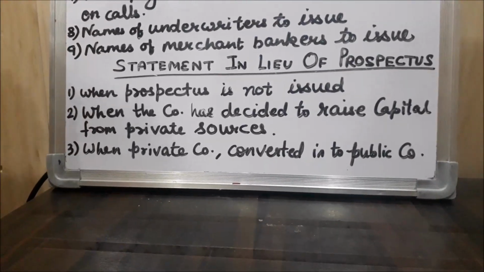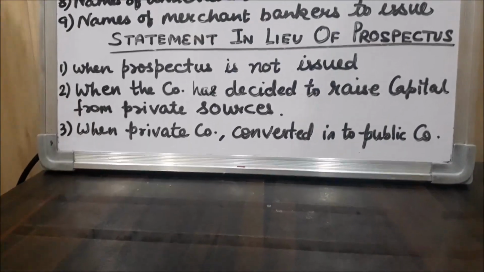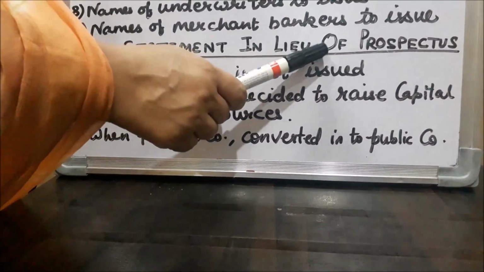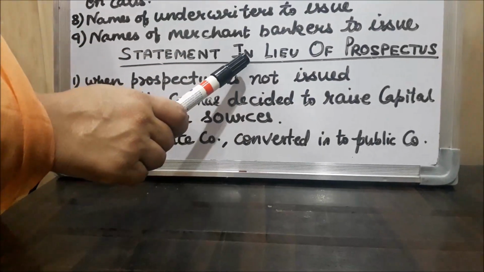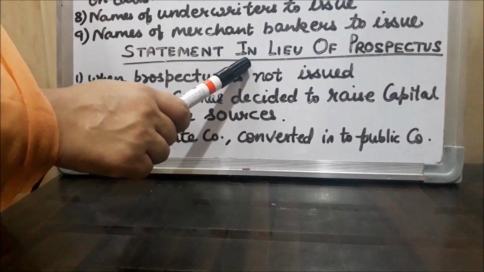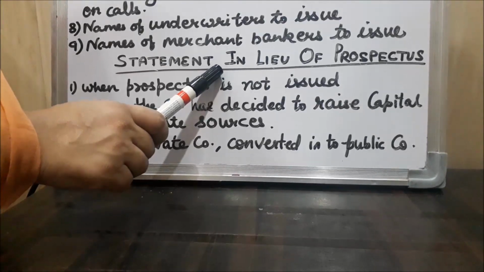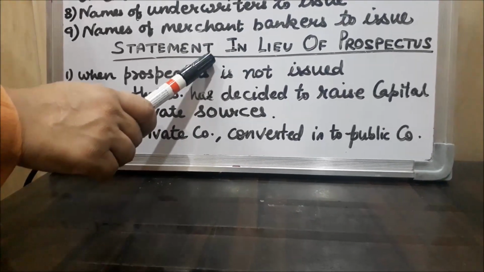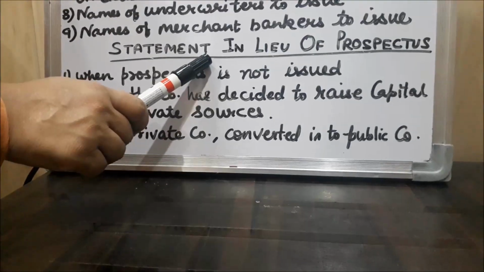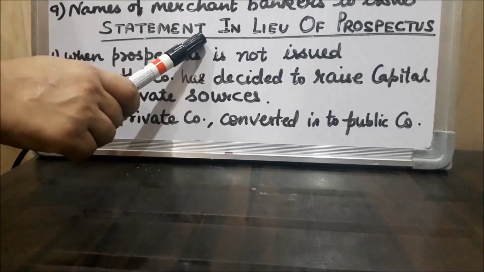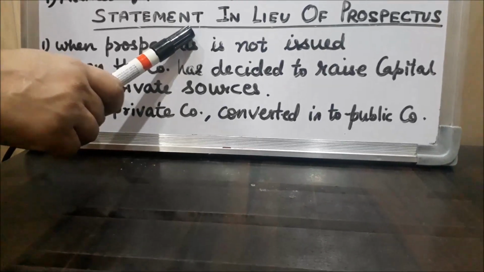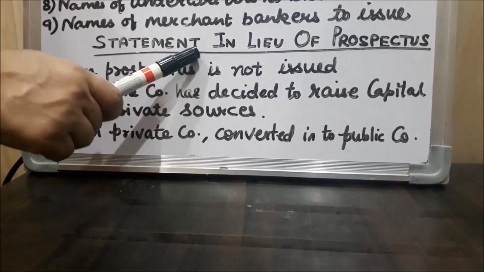Allotment of shares means issue of shares. So before allotting shares, a statement in lieu of prospectus should be issued and filed with the registrar. If it is not filed with the registrar, there will be a fine of 1000 rupees to the company as well as to every director. So it is compulsory to file it with the registrar 3 days before the allotment.